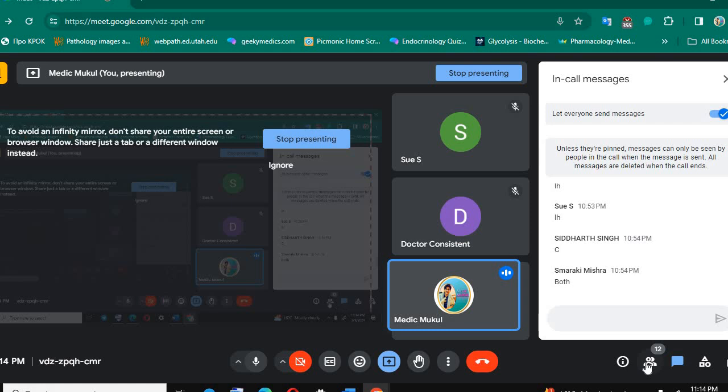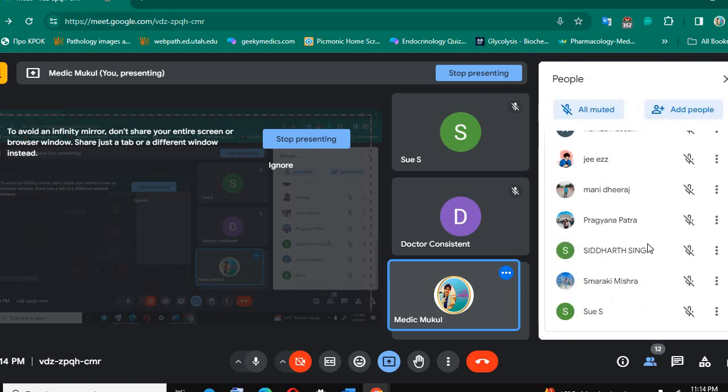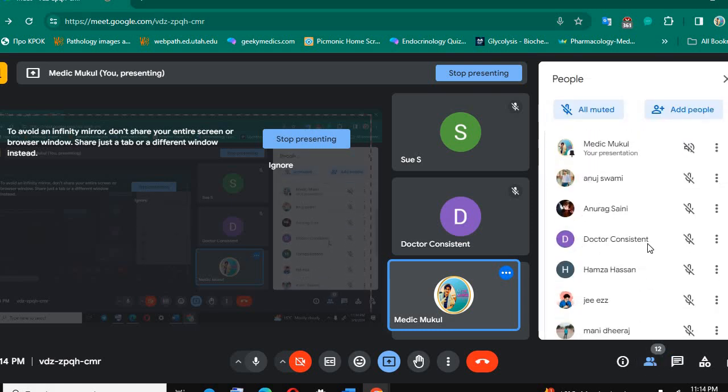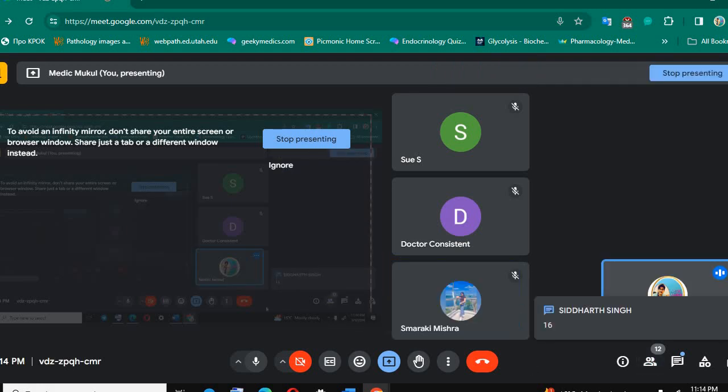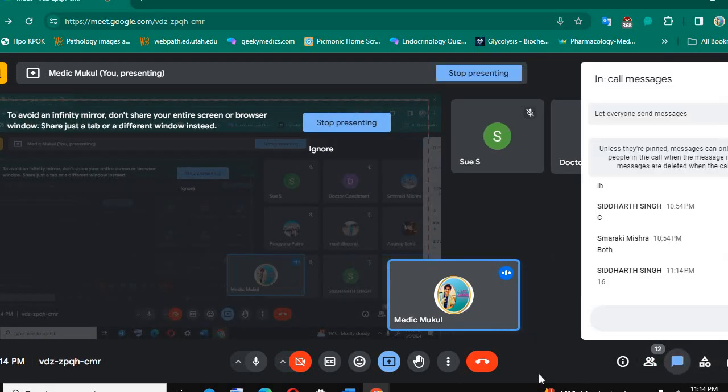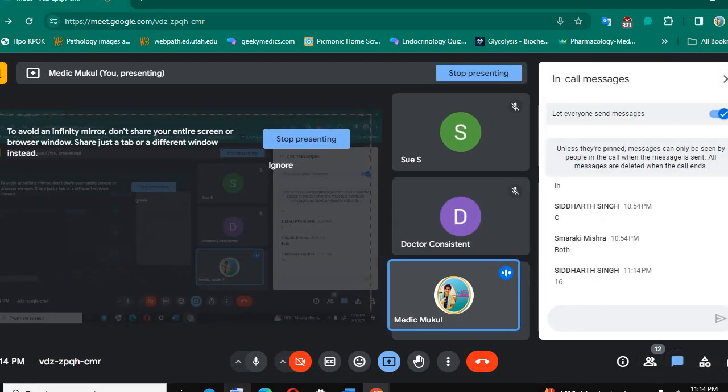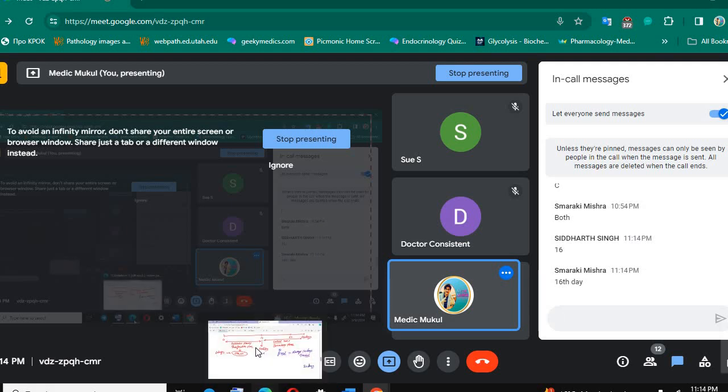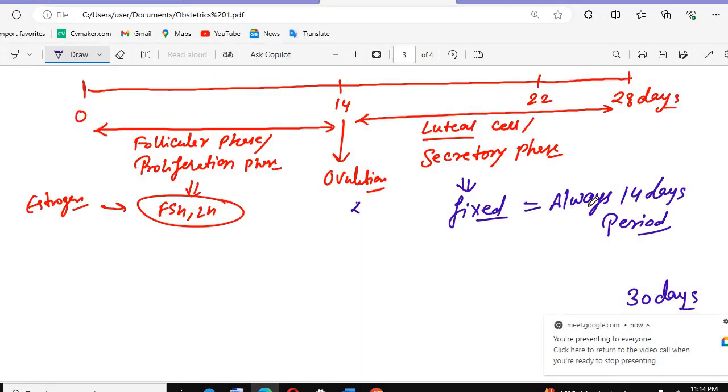If we are having the 16th, very good. So see, this is the fixed period. This one is the luteal phase. Sorry, this is not cell, there are luteal cells. That's why I wrote it the luteal phase. The luteal phase is a fixed period.